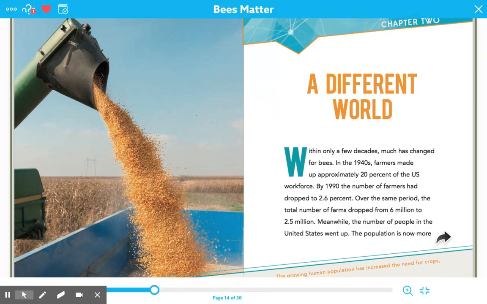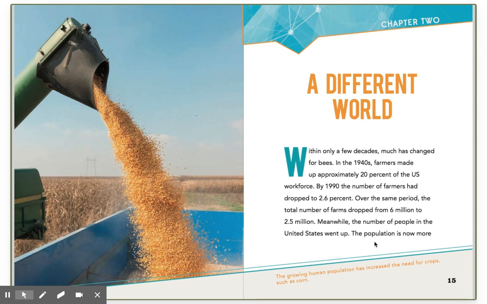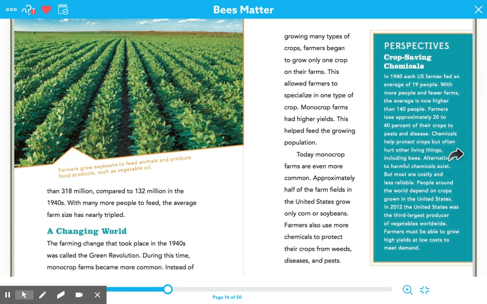Meanwhile, the number of people in the United States went up. The population is now more than 318 million, compared to 132 million in the 1940s. With many more people to feed, the average farm size has nearly tripled. A changing world. The farming change that took place in the 1940s was called the Green Revolution.